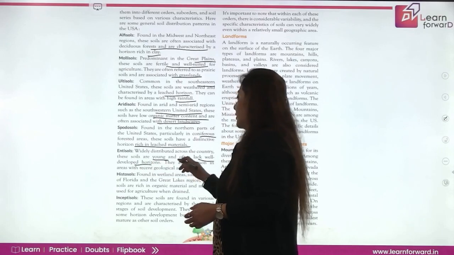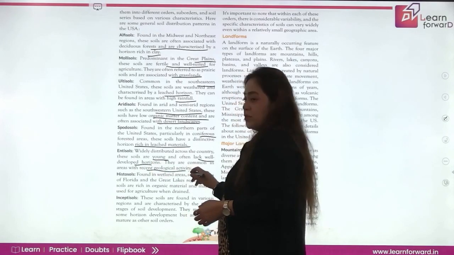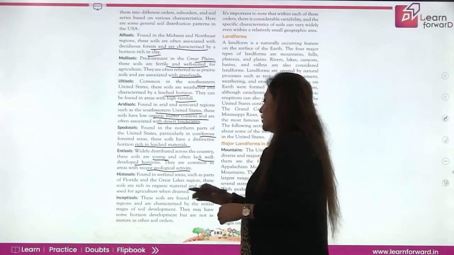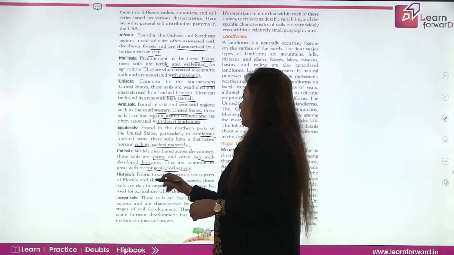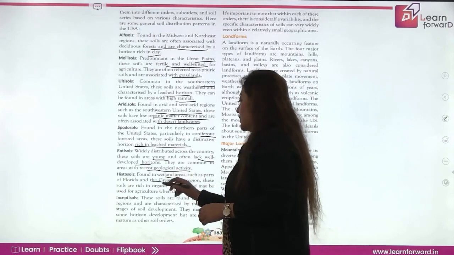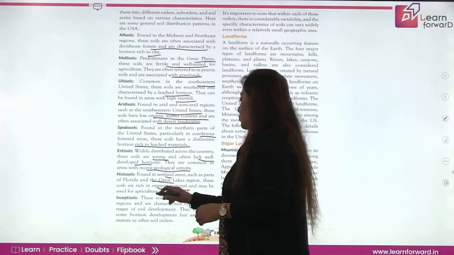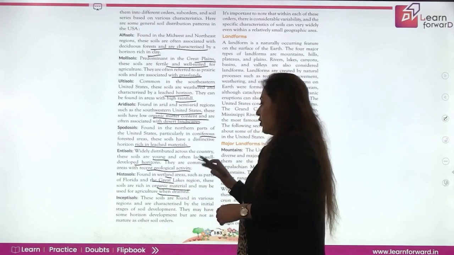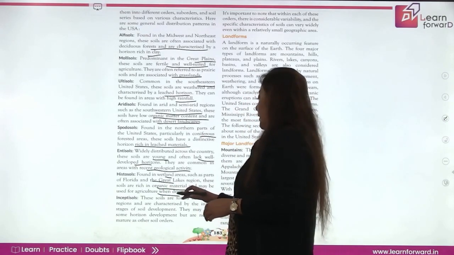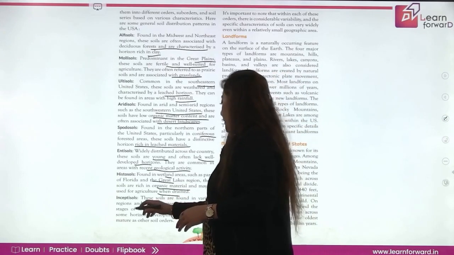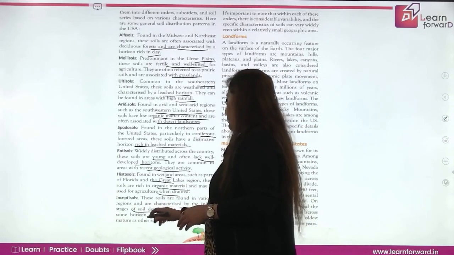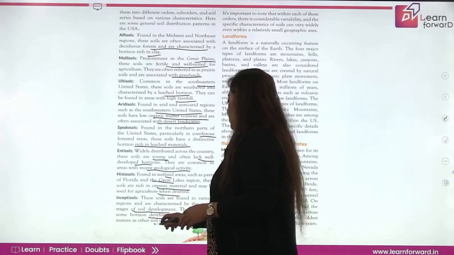They are common in areas with recent geological activity. If we talk of histosols, they are found in wetland areas such as Florida and the Great Lakes region. It is rich in organic material and may be used for agriculture when drained. If we talk of inceptisols, these soils are found in regions characterized by initial stages of soil development. It may have some horizon development but is not as mature as other soil orders.